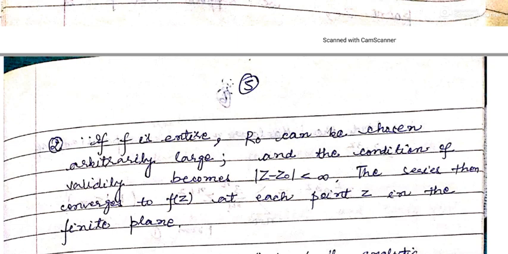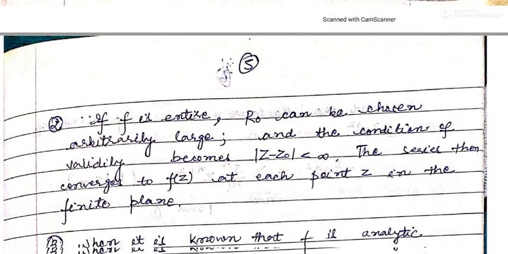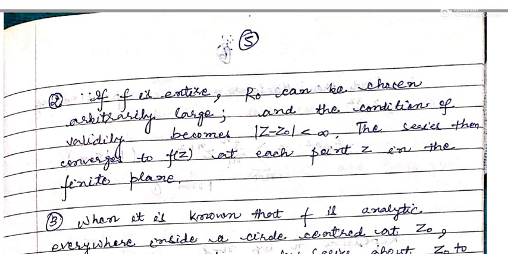Now the second remark is, if f is entire, that means analytic everywhere, then capital R0 can be chosen arbitrarily large because there is no limit on the radius.